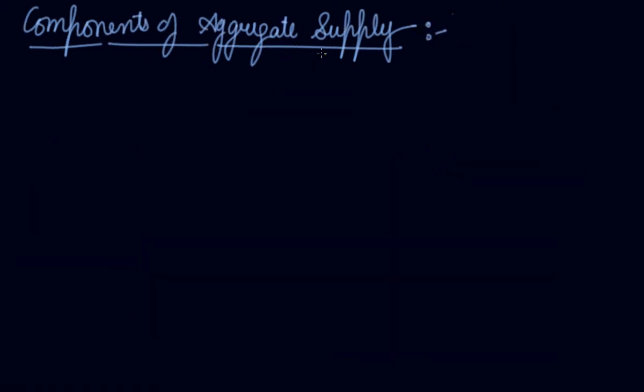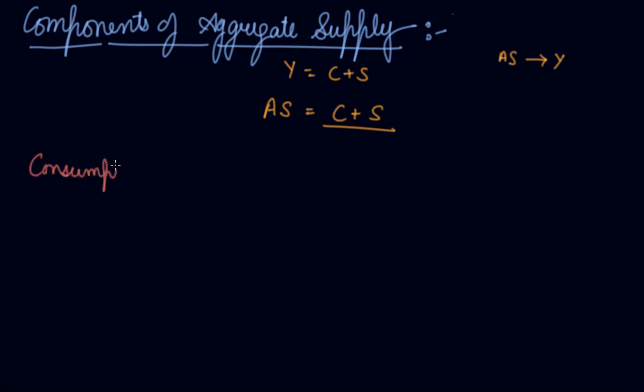Components of aggregate supply. As I told you, your income is equal to your consumption plus saving. I told you that your aggregate supply helps in value addition and helps in income generation. So we have taken your aggregate supply as equal to your consumption plus saving. So the components of aggregate supply are consumption and saving. These are the two components of aggregate supply.